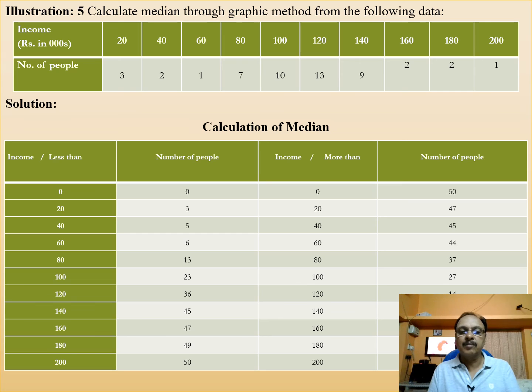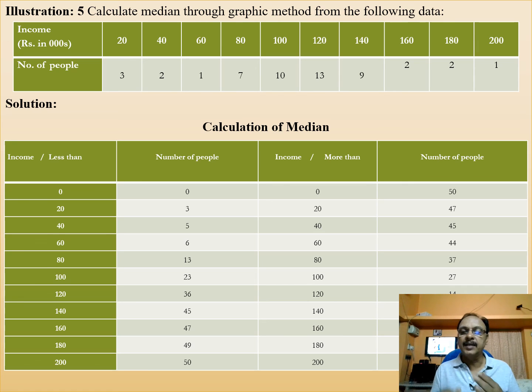The income is the same for both categories. For the number of people: 0, 3, then 2 plus 3 is 5, 5 plus 1 is 6, 6 plus 7 is 13, 13 plus 10 is 23, 23 plus 13 is 36, 36 plus 9 is 45, 45 plus 2 is 47, 47 plus 2 is 49, 49 plus 1 is 50.